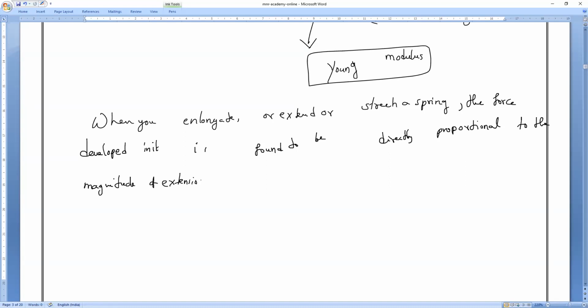Am I right or wrong? That delta L. Delta L means definitely there will be something like 2 meters or 2 centimeters or 5 centimeters. This number is only called as what? Example I'm saying. That number is only called as what? Magnitude. Understanding? So that is what.